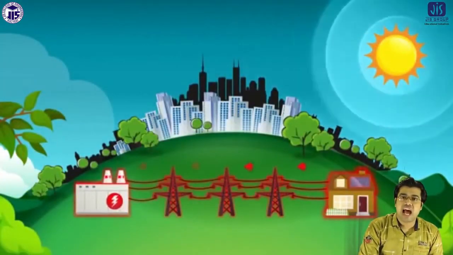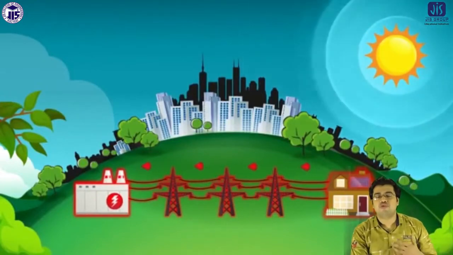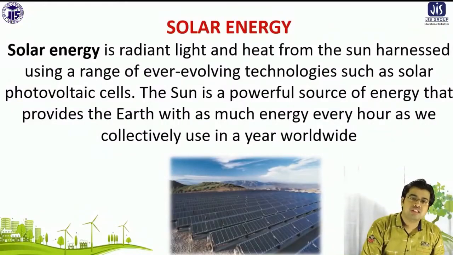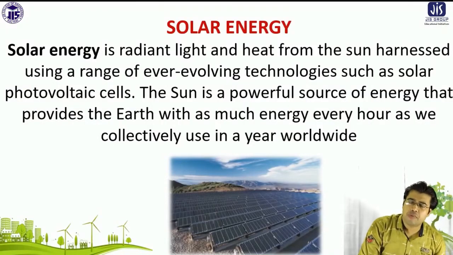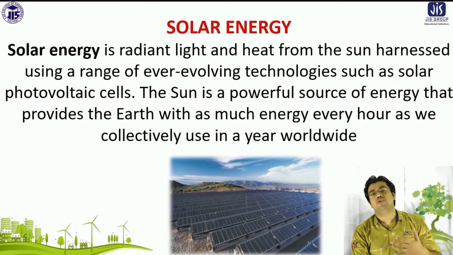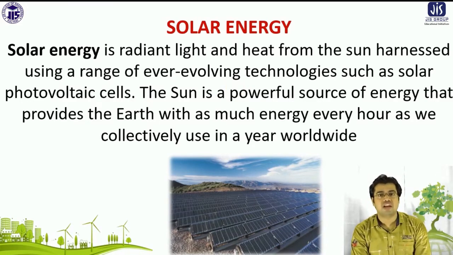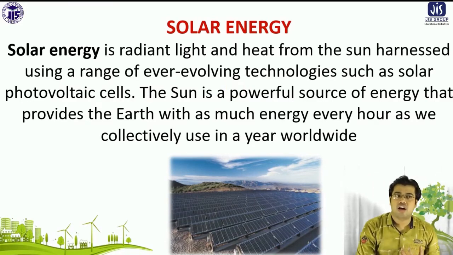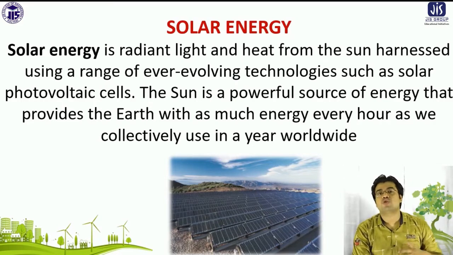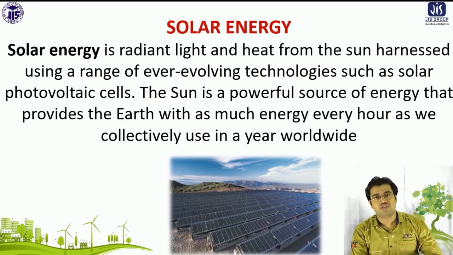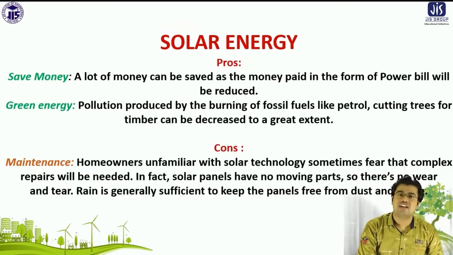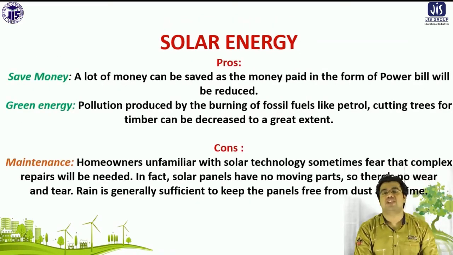So generally what happens is, the sun is a powerful source of energy. That energy is converted into electrical energy, which is stored for some time. Then when it is required, it is distributed throughout houses or industry or like that. But there are some positive sides and negative sides of the utilization of solar energy.